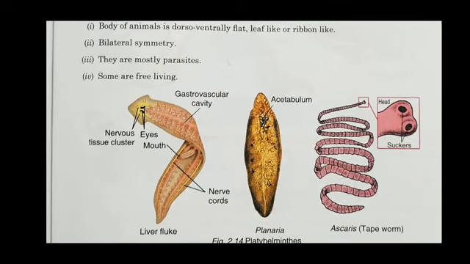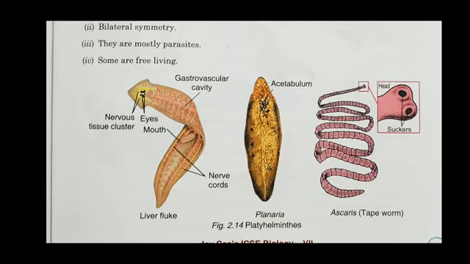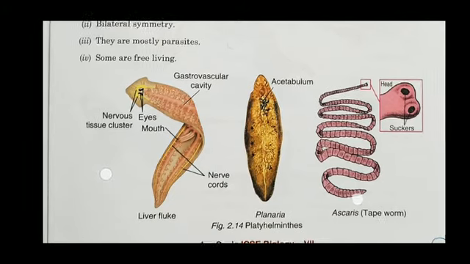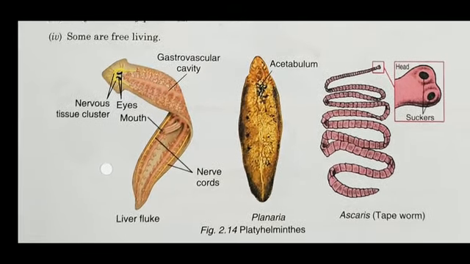Their body is bilaterally symmetrical, and they are mostly parasites because they feed on others. And some are free living, but mostly they live inside animals. And these three, which the examples which are given, like liver fluke, planaria, and tapeworm, they live inside the body of others. And carefully you can look at these images.